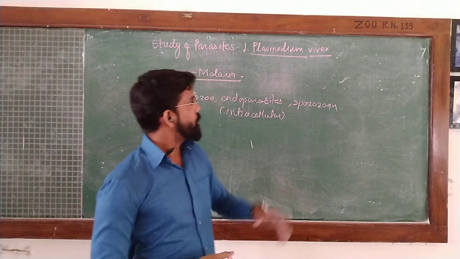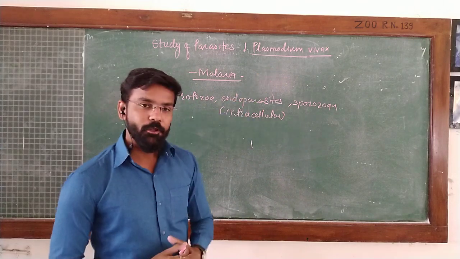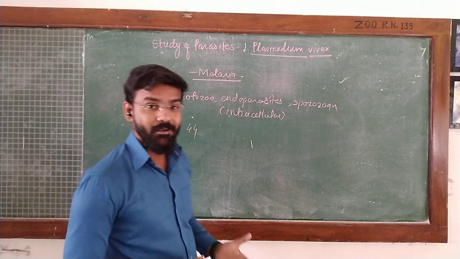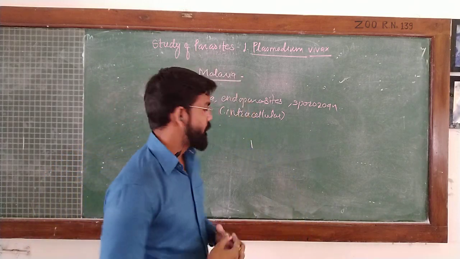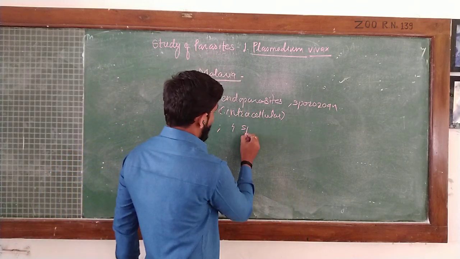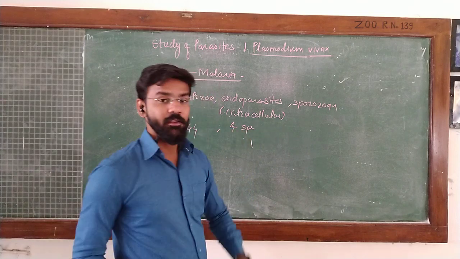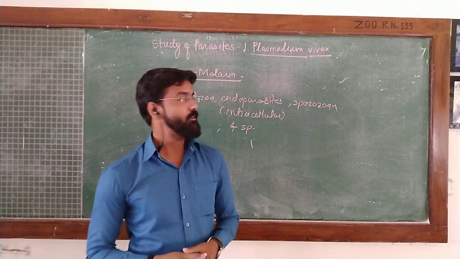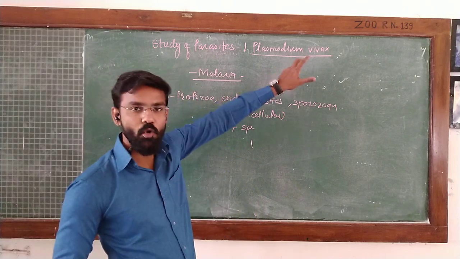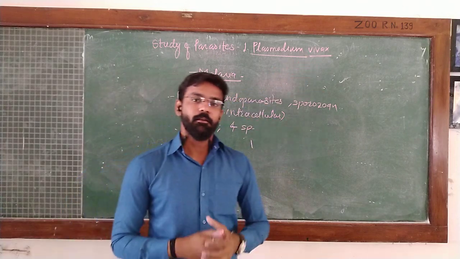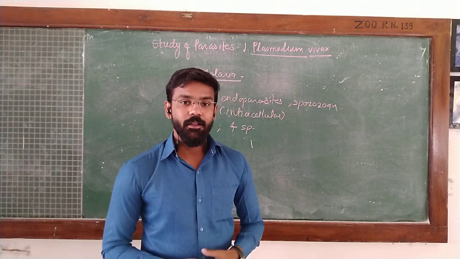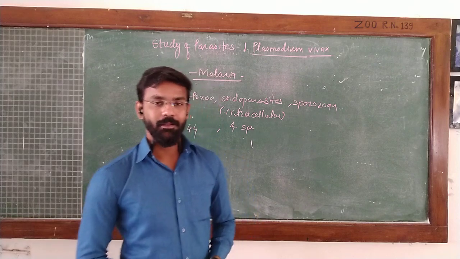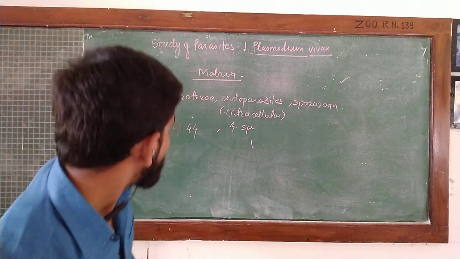If you look at the genera of Plasmodium, there are about 44 species present, among which 4 species are well known, which cause the disease malaria in humans, in which Plasmodium vivax is very common and its occurrence in such areas is frequent in the monsoon season. Now let's continue with our parasite.